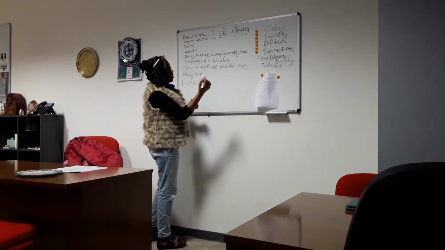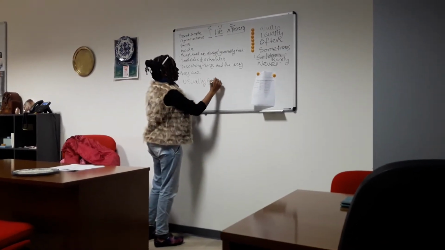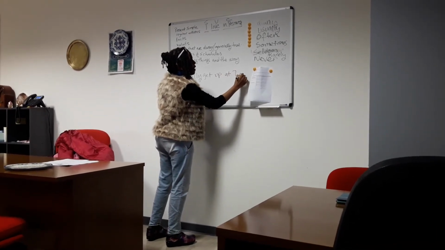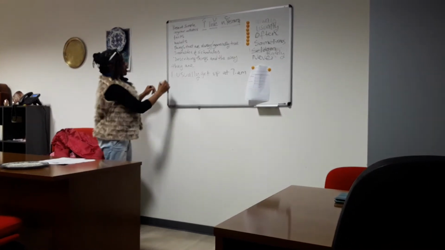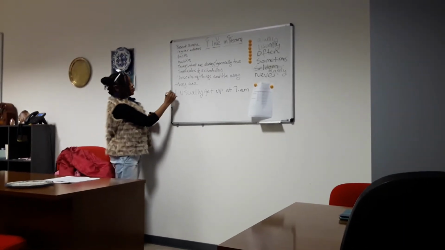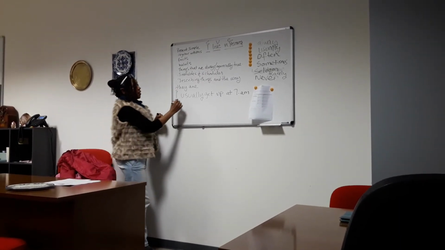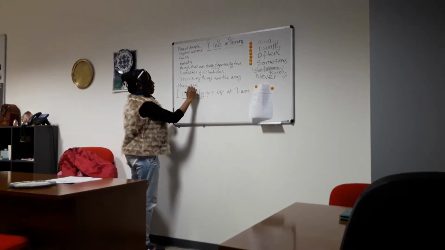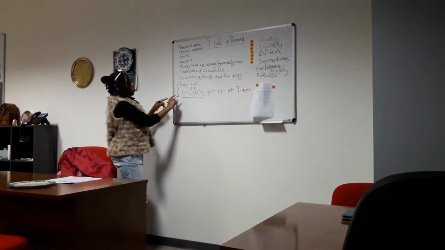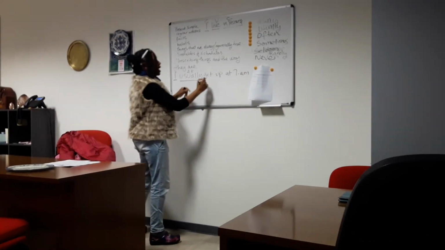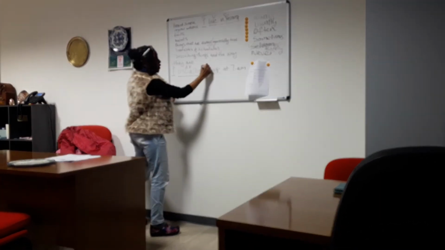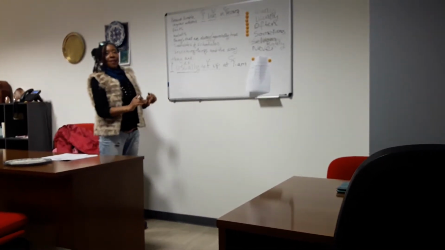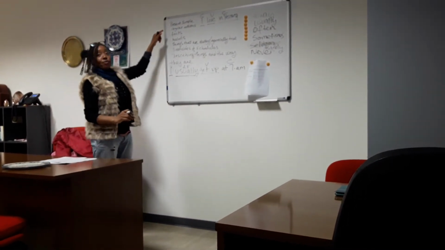And then the verb, get up at 7 a.m. So here we have the pronoun, which is in the subject position. Then we have the adverb of frequency, which goes between the subject and the verb. Get up is the verb. And then you have the complement at 7 a.m. Okay? And so that's for regular actions.